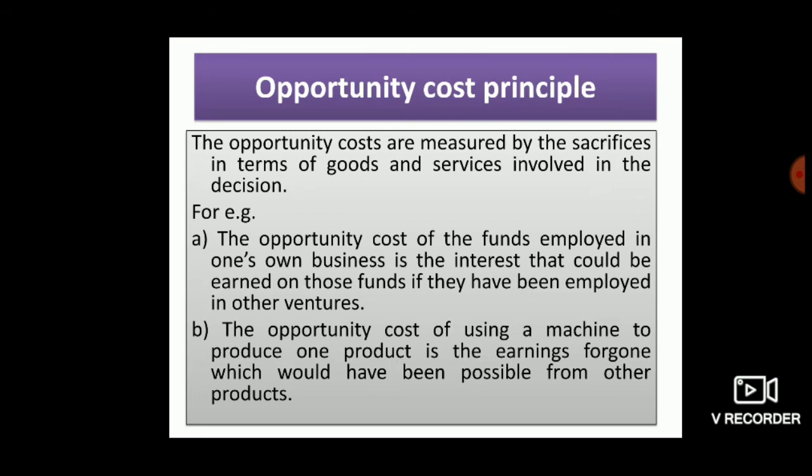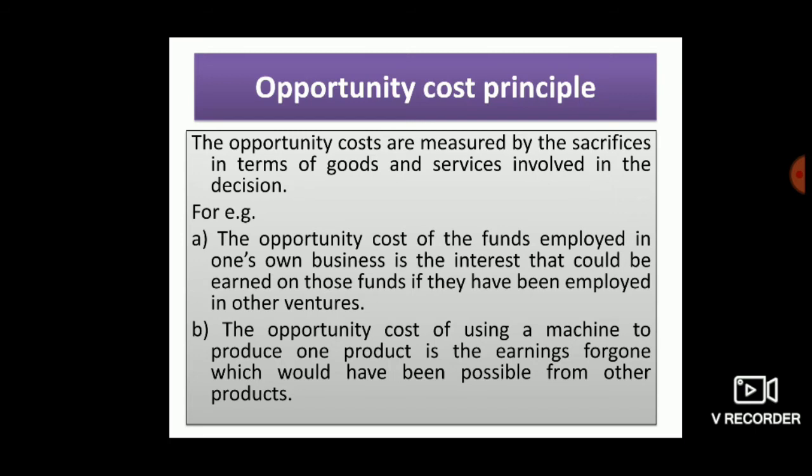Furthermore, if an entrepreneur uses his capabilities and skills in his own business, he forgoes the income which he might have earned by working as a manager in another firm. Similarly, by using productive assets like land and building in his own business, he sacrifices his market rent.